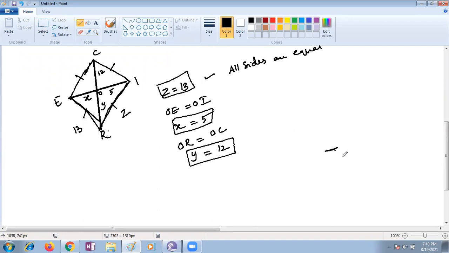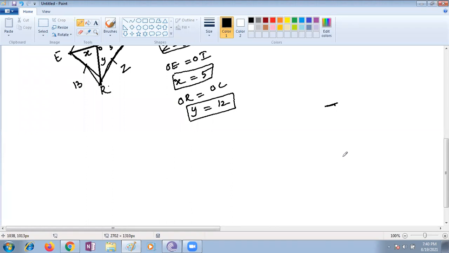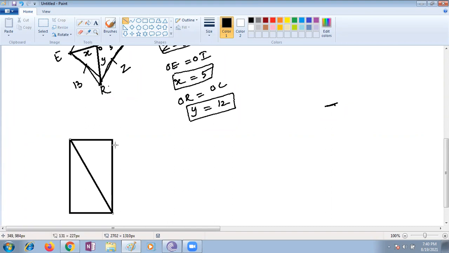About rectangle, there is one more question given in the textbook. What about rectangle, children? Just now one student said, what about rectangle? Ma'am, the diagonals of a rectangle are also equal. Diagonals are equal. Very good. And opposite sides are also equal. Yes, opposite sides are equal.